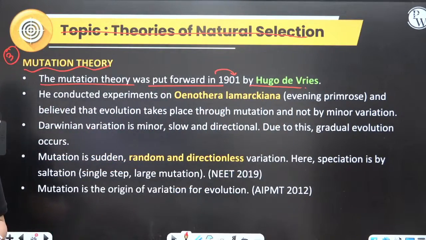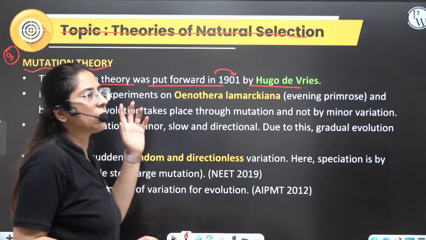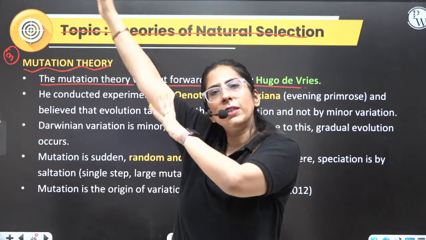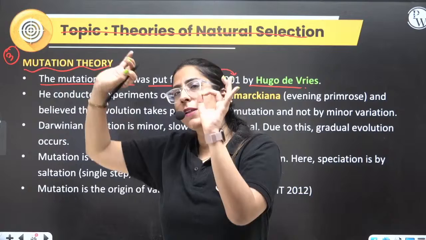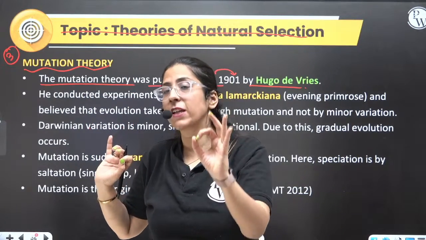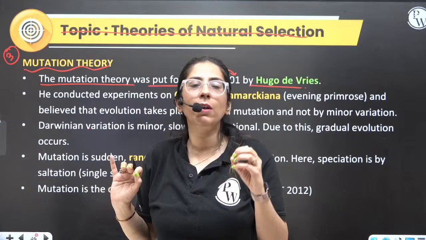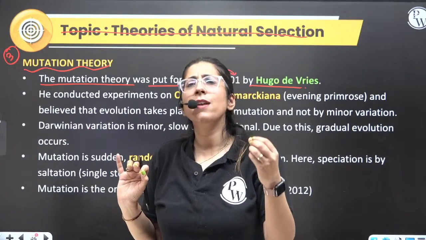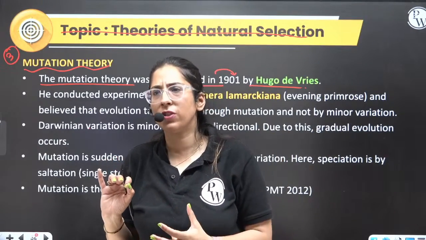Super important. Whatever theory Darwin made, there was a concept of variation. The variation which Darwin talked about was directional selection, showing slow and gradual changes.